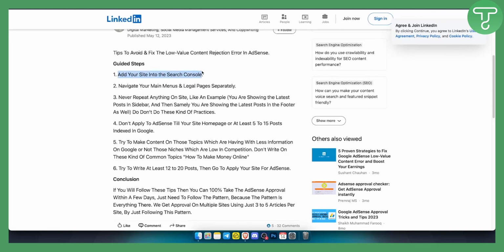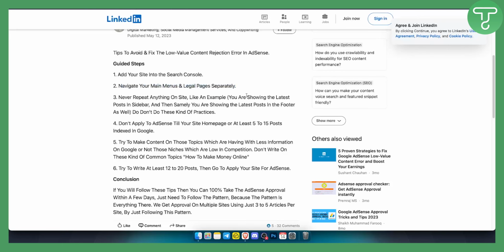You can add your site into the Google Search Console. If you don't know how, just go and type it into Google. You will be able to find a tutorial on our website or on our channel as well. You can navigate your main menus and legal pages separately. So if you have legal pages, make sure they are separate from your main menus. Never repeat anything on the site.